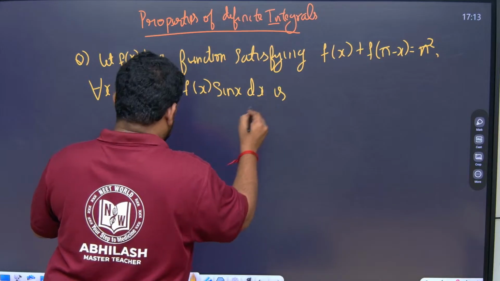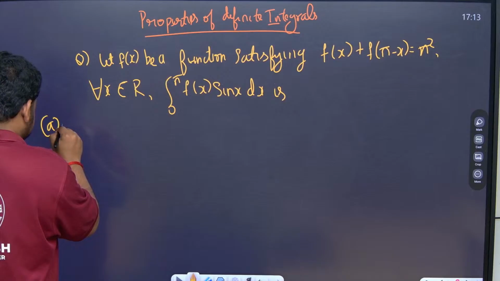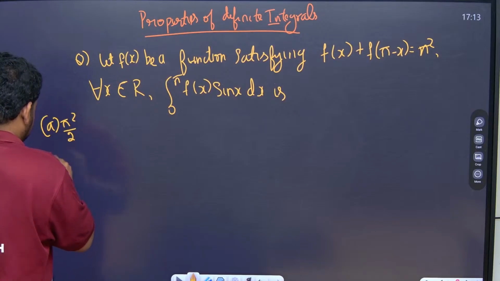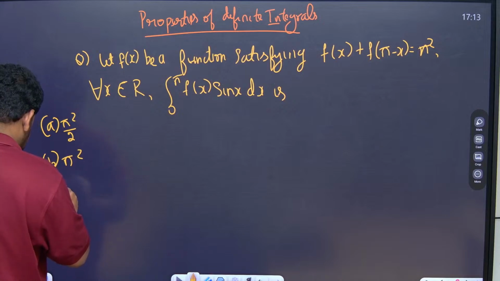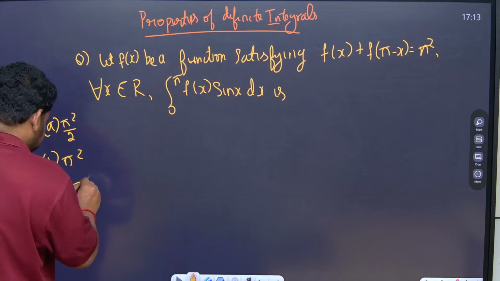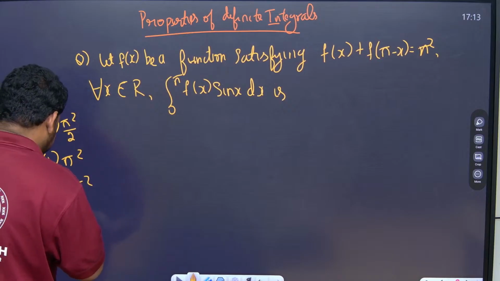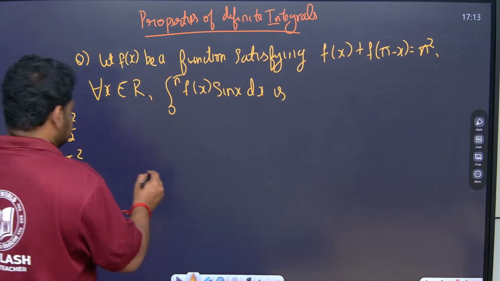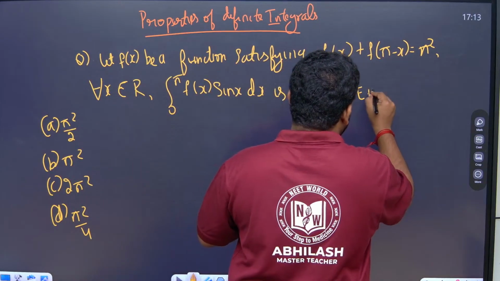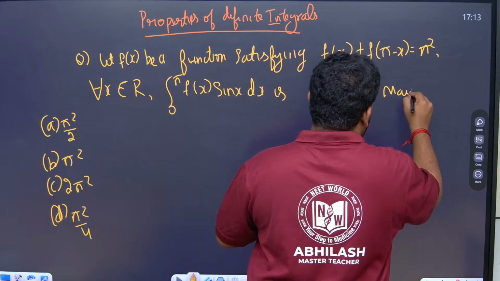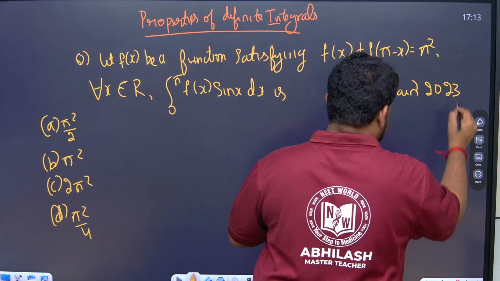The options are: A is pi square by 2, option B is pi square, option C is 2 pi square, and option D is pi square by 4. This is a JEE Main 2023 question. Alright, this is one question.